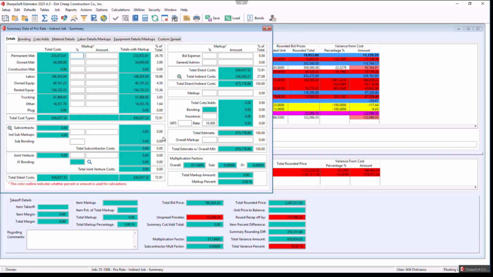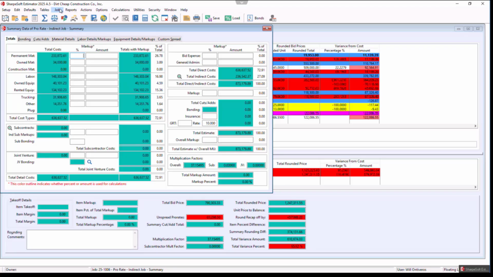But our question that we got, Will, was when we were doing the indirect costs, there was a percentage next to it. Can you go to the percentage and use that to drive the cost for the indirect? So if I'm hearing that correctly, inside the summary sheet here, we are showing a percentage. We cannot edit this as a percentage as of yet, but I think that's a great feature to be able to just come into here.